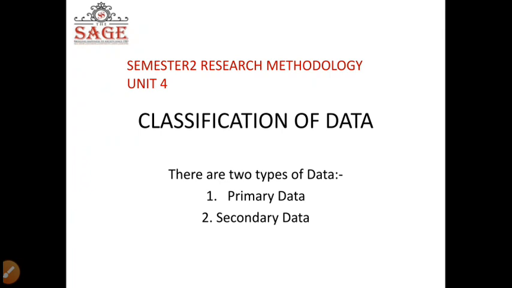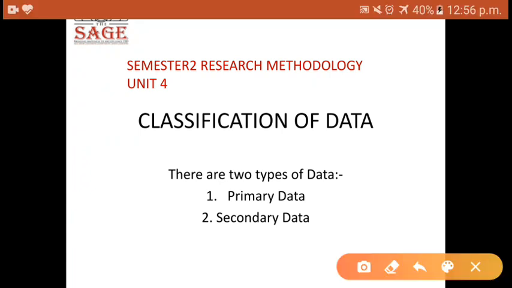I welcome you all to this class, and as you are all aware, there are two types of data: primary data and secondary data. Now, you can understand this word primary. What does it mean? Primary basically means something which is prime, something which comes out immediately or which is very important.